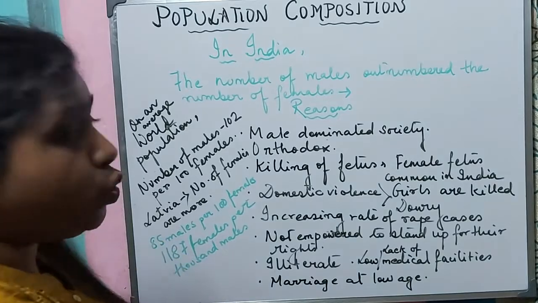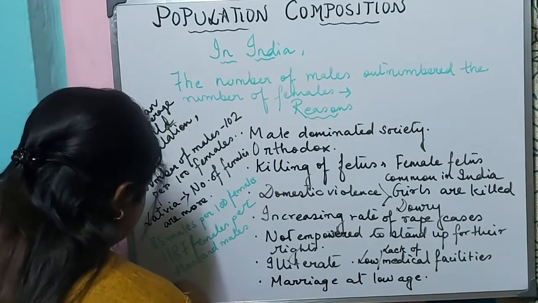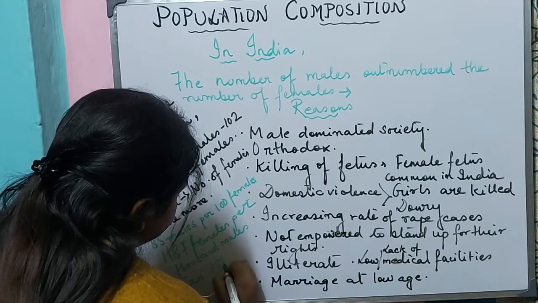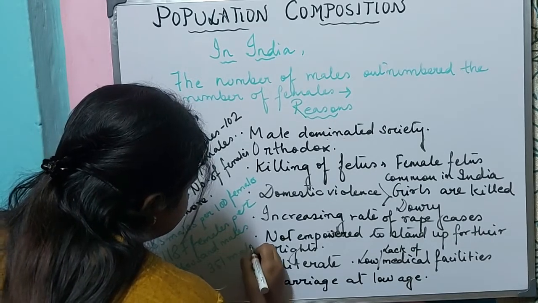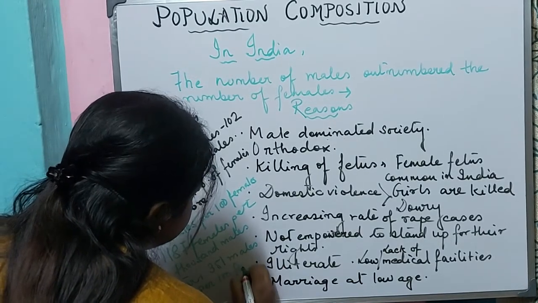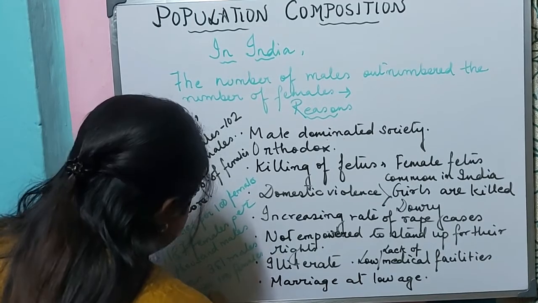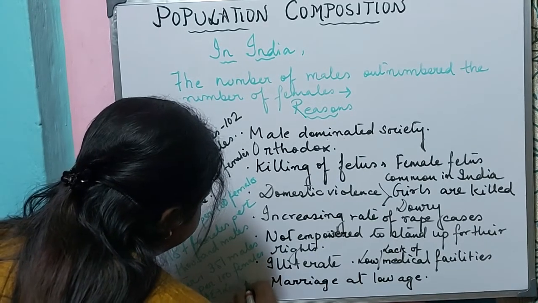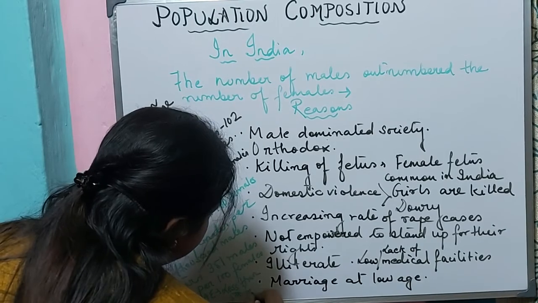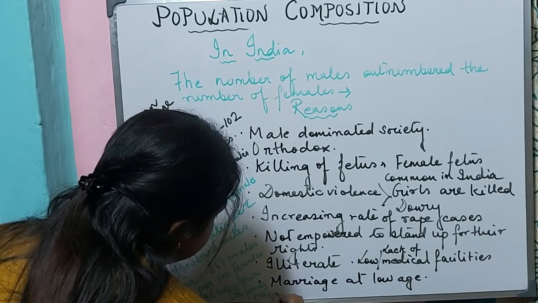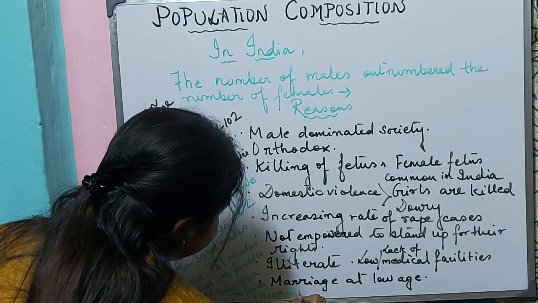If we will go to Qatar, there we will see 351 males per 100 females. Like in UAE, we will see they have less than 500 females per 1000 males.